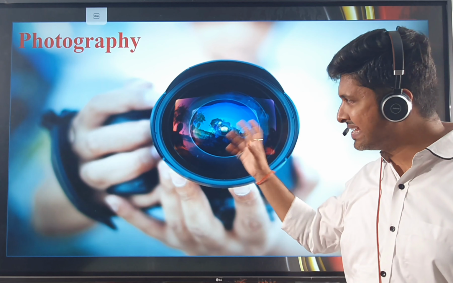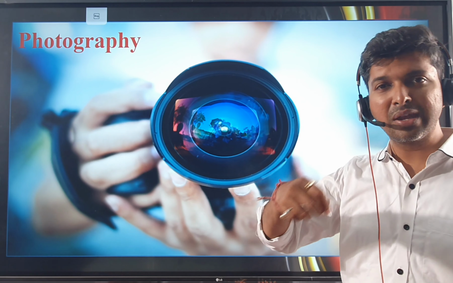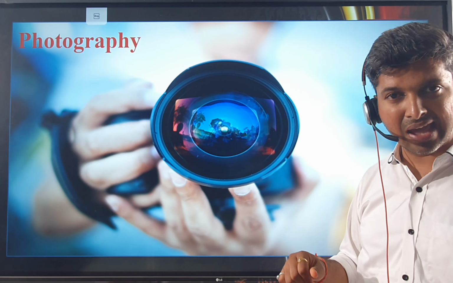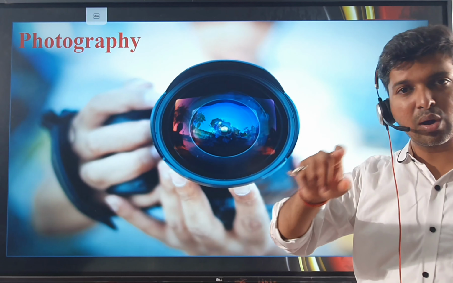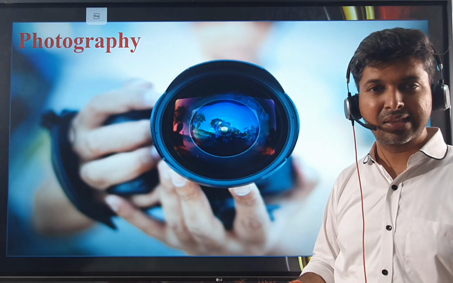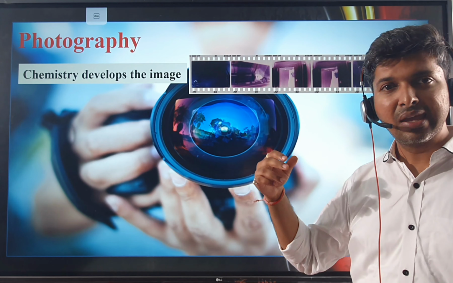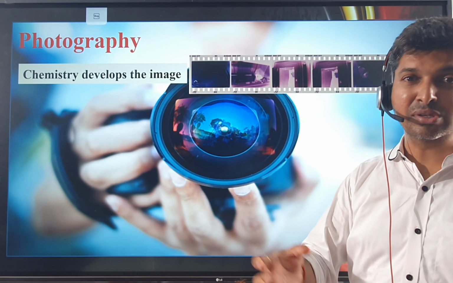Yes, the design of this camera has also been inspired by the eye. This camera has a shutter, your eye also has an eyelid. This camera has a lens, even your eye does have a lens. So your eyes are precious, rather they are priceless. So the idea of photography is again developed from the eye, and that is also coming under chemistry.